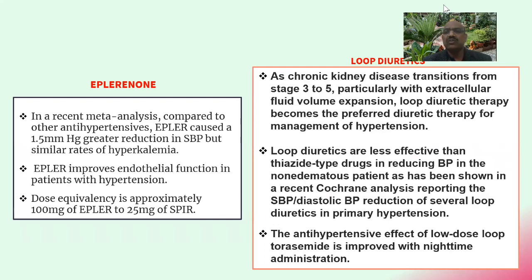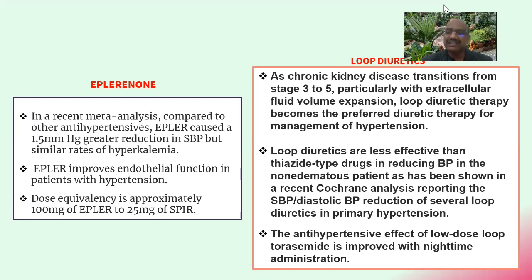And what is the role of the loop diuretics? As chronic kidney disease transitions from stage 3 to 5, particularly with extracellular fluid volume expansion, loop diuretic therapy becomes the preferred diuretic therapy for management of hypertension.